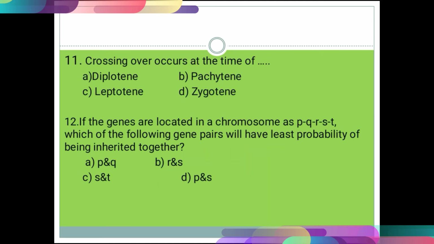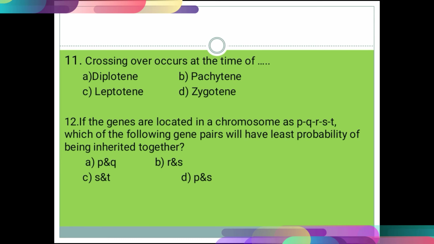Question number 11. Crossing over occurs at the time of: option A diplotene, B pachytene, C leptotene, and D zygotene. The correct option for that question is option number B pachytene, because during the pachytene stage, two sister chromatids of homologous pairs come in contact with each other, and so crossing over occurs. So the correct option for that question is option number B pachytene.